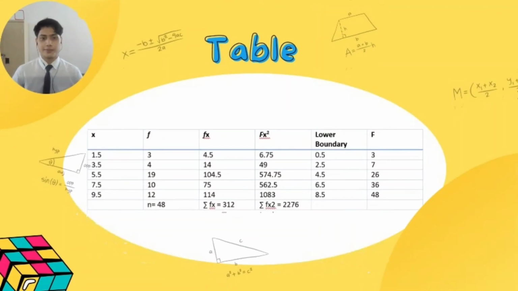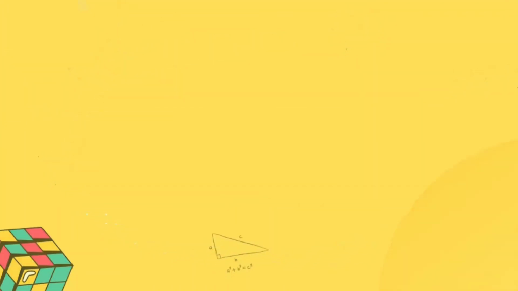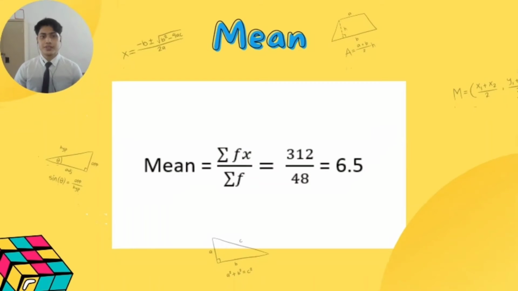To make it easier to calculate the mean, median, mode, and variance, we make another table to list out the midpoint, which we call x, the frequency, cumulative frequency, lower boundary, and the others. Next, we use the information from the table to find the mean. We divide the total product of the frequency and the midpoint of the class by the total of the frequency. Finally, the mean we obtain is 6.5.